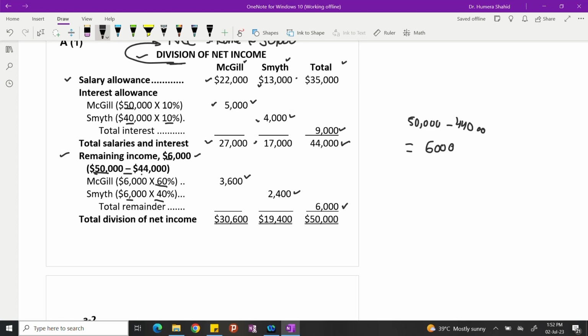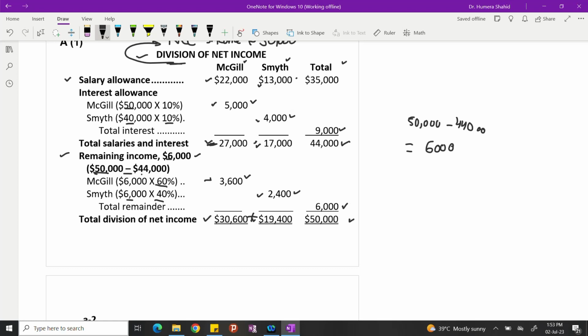So altogether, how much has McGill taken out of the 50,000? He took 27,000 as salaries and interest, plus he also took 3,600 in the profit sharing. So altogether he took 30,600. Whereas Smith has taken 17,000 as salaries and interest, and he also took 2,400 as profit sharing. So altogether he took 19,400. So the 50,000 is now shared among the two partners.